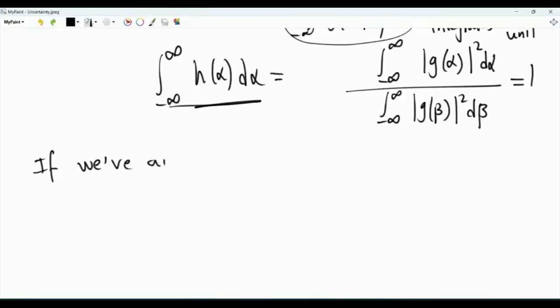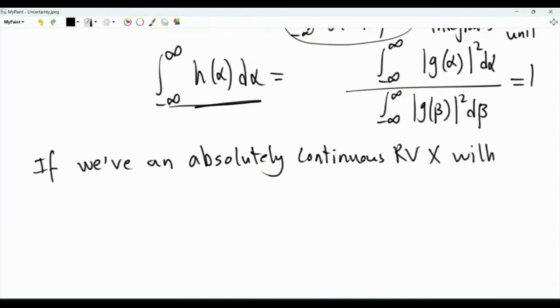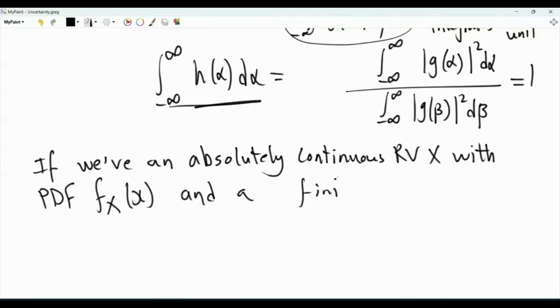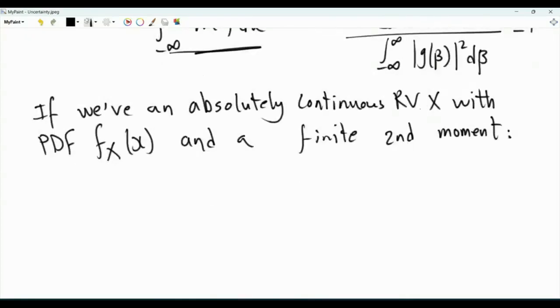If we have an absolutely continuous random variable x with PDF f_X of x and a finite second moment, which means that the expectation of x squared is a finite number, then this random variable has a finite first moment or a finite mean.